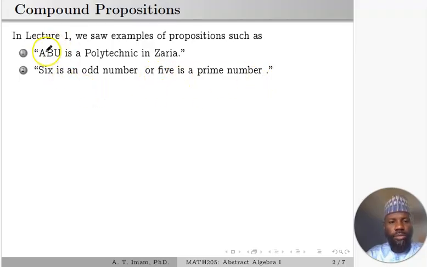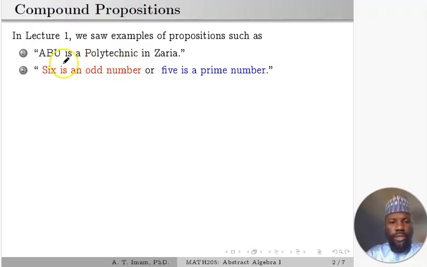So if we can observe these two propositions, we can see that the second proposition here, a true proposition, is composed of two other propositions. In other words, it can be decomposed into two propositions. 6 is an odd number can stand as a proposition, and 5 is a prime number is also another proposition. But then we use some word like or here to connect the two propositions.